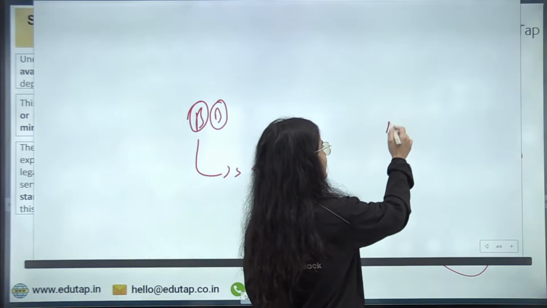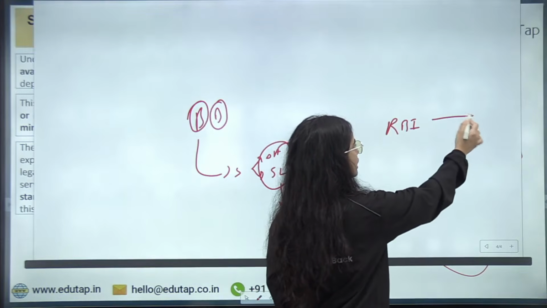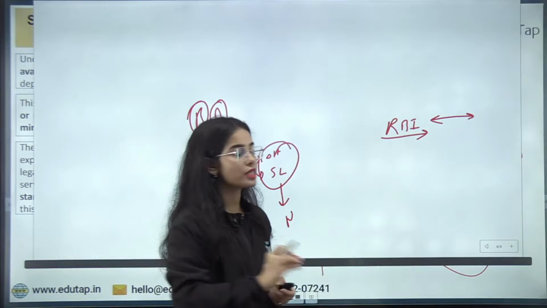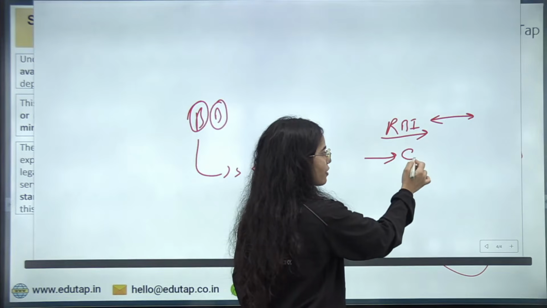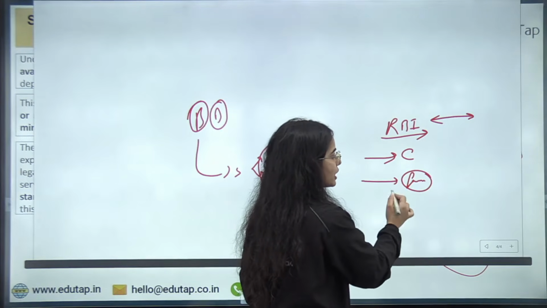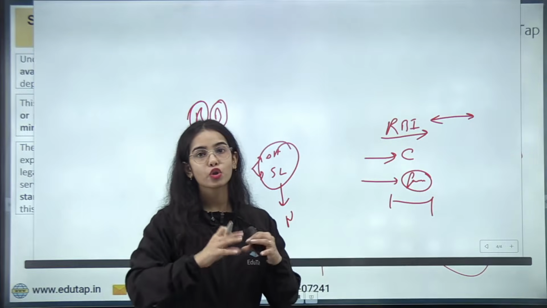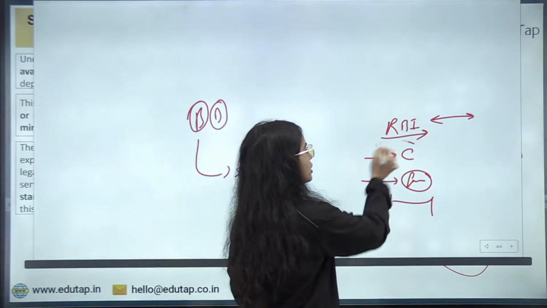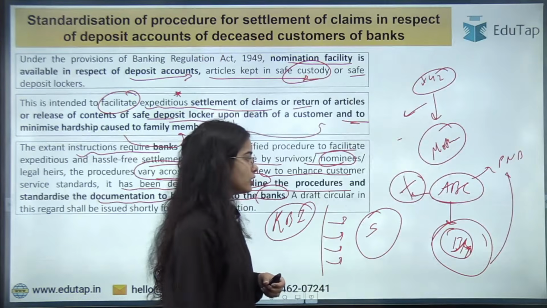So now the RBI has said that to meet good customer service standards, the RBI will decide the settlement process: what documents the customers will have to provide, how fast the settlement will have to happen, and within how many days the settlement will have to finish. So all these regulations will not be decided by the banks now; the whole settlement process will be decided by the Reserve Bank of India.